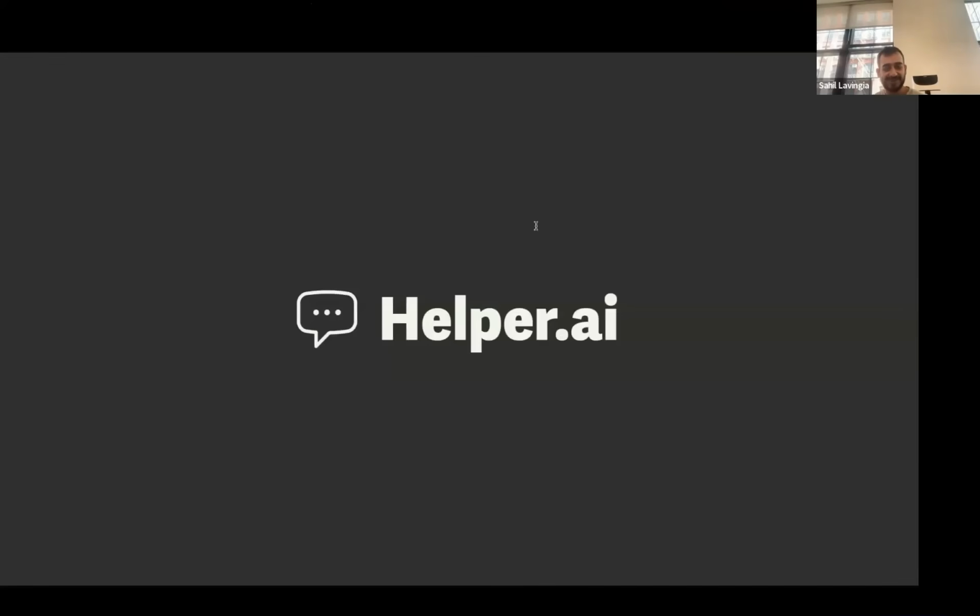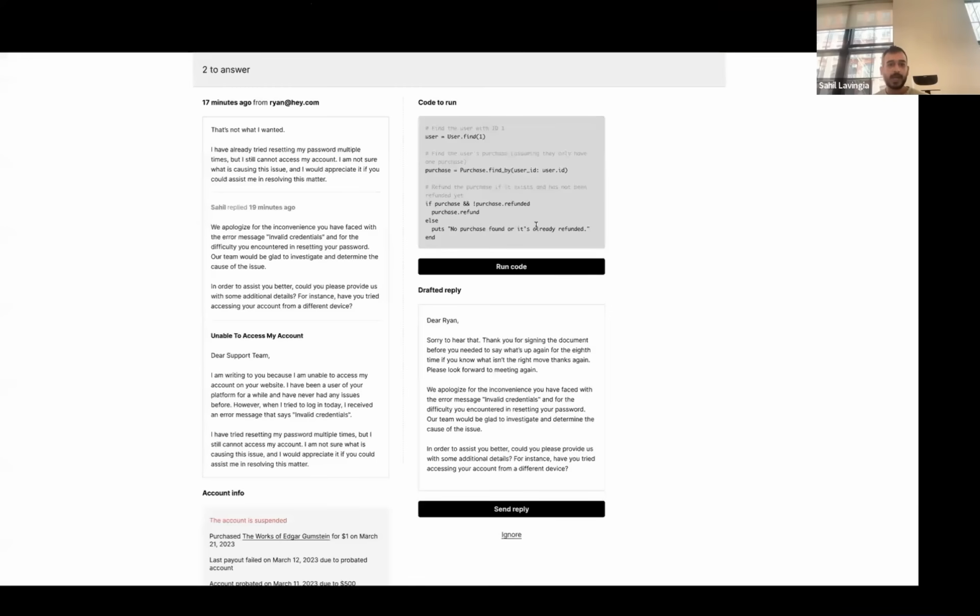But unfortunately, we have one more thing to talk about, which is Helper.ai. Helper is another product we've been working on, which I designed and built the very first prototype of. And the idea was simple: we're getting a lot of support. We get hundreds of tickets, let's say 150 to 200 tickets a day, and very dynamic tickets, but some of them are relatively repeatable, right?